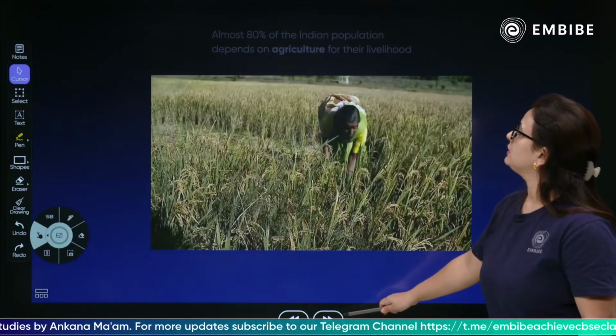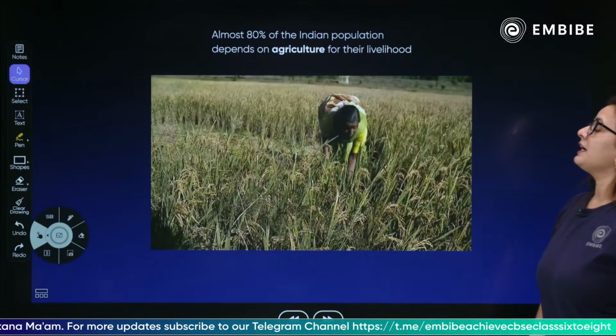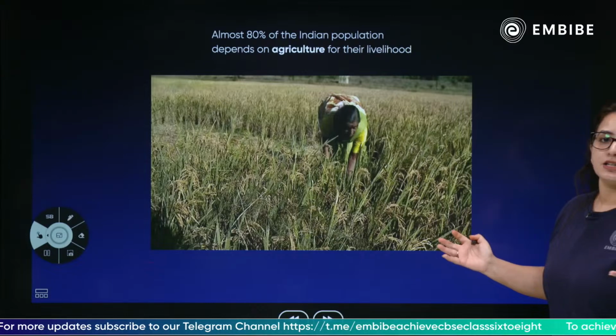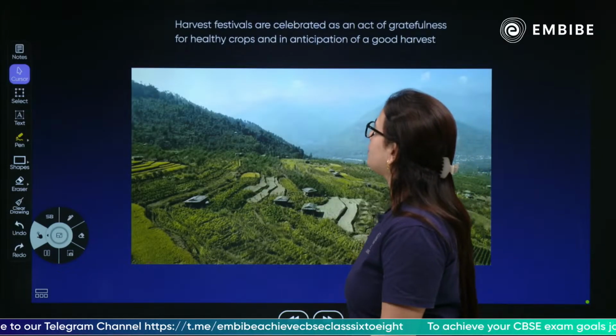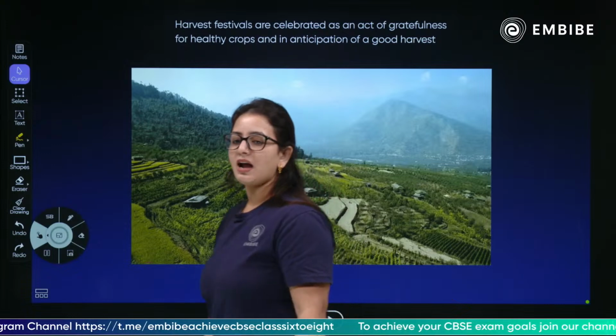Next we have, almost 80% of the Indian population is dependent on agriculture. This is something we already know. Everybody is dependent on agriculture. Next we have, so now talking about the harvest festival.